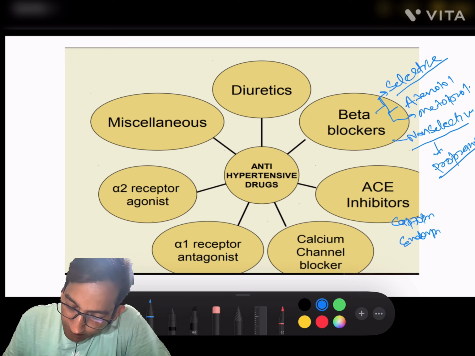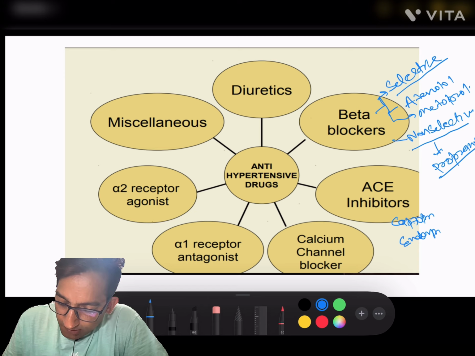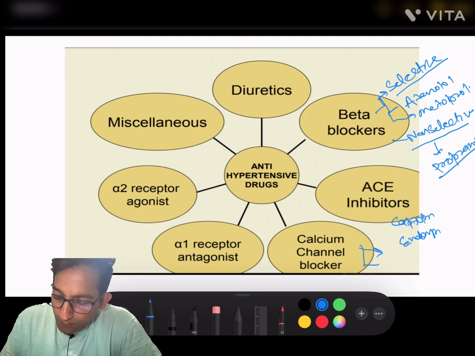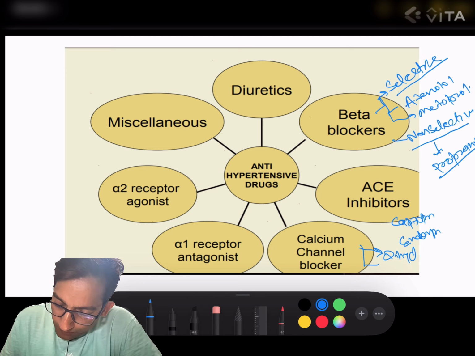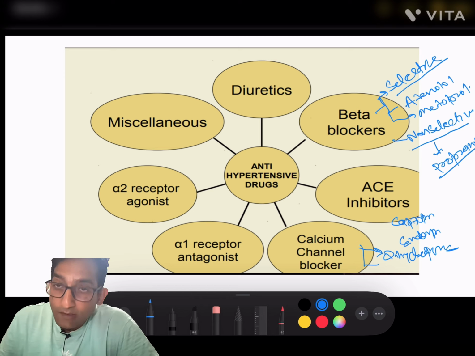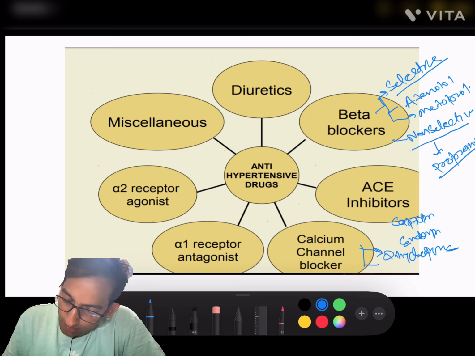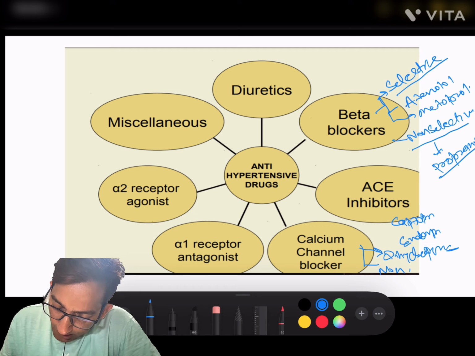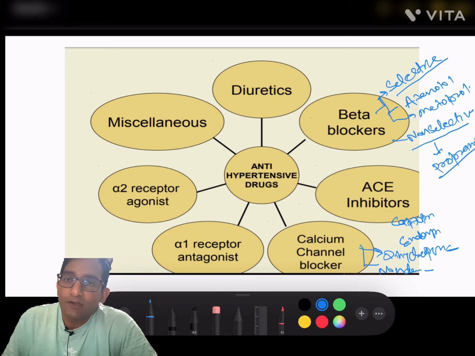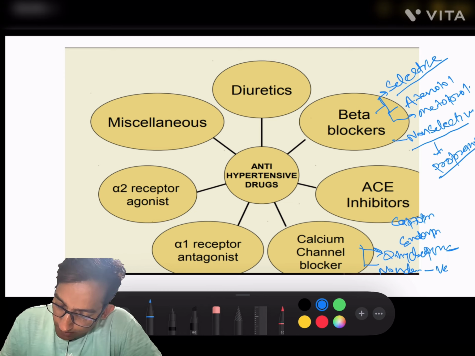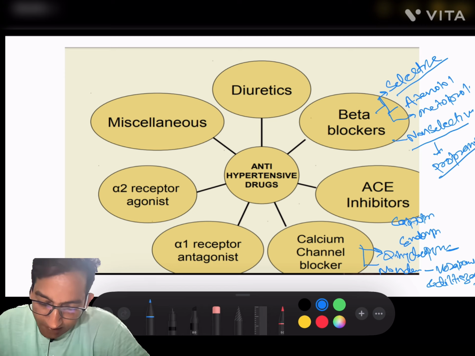Now, next one is calcium channel blockers. We know that calcium channel blockers are of two types. First one is dihydropyridine derivatives. Examples of dihydropyridine derivatives are nifedipine and amlodipine. Amlodipine is nowadays widely used by clinicians. Now, second one is non-dihydropyridine derivatives. Examples are verapamil and diltiazem. Okay. These are the examples of calcium channel blockers.